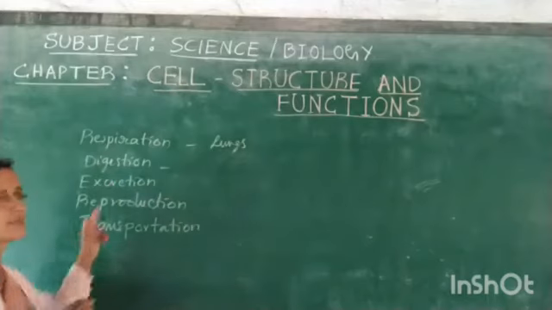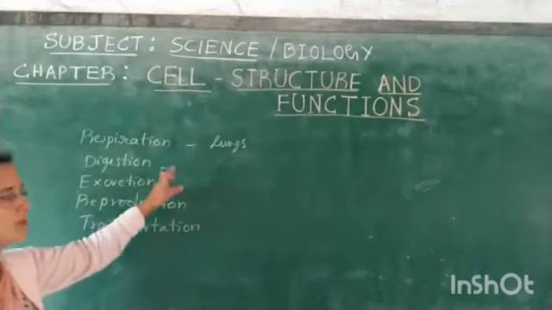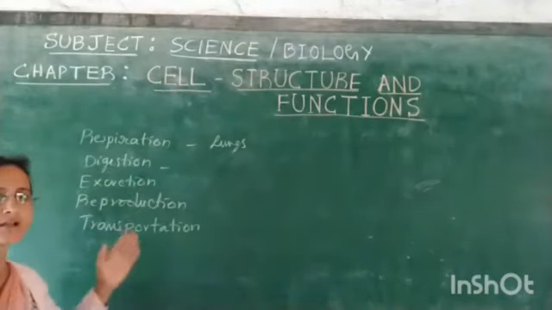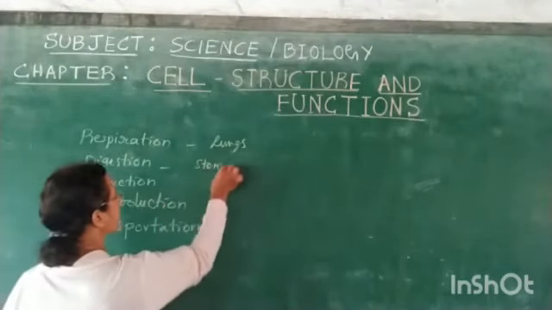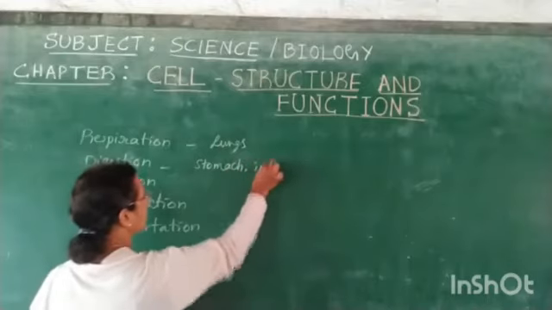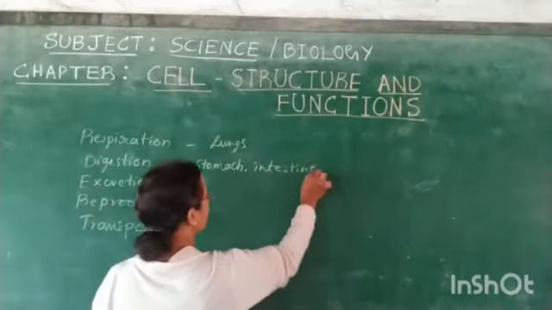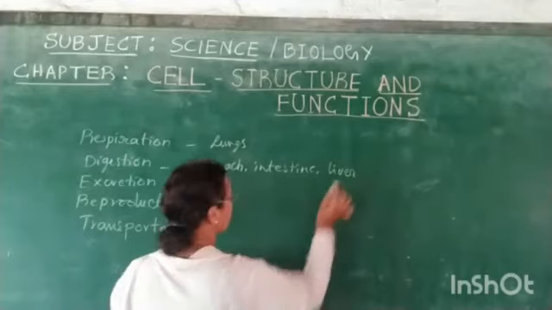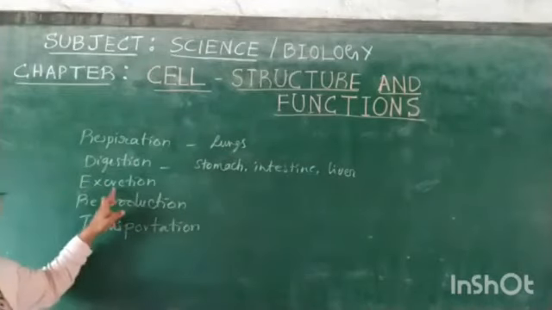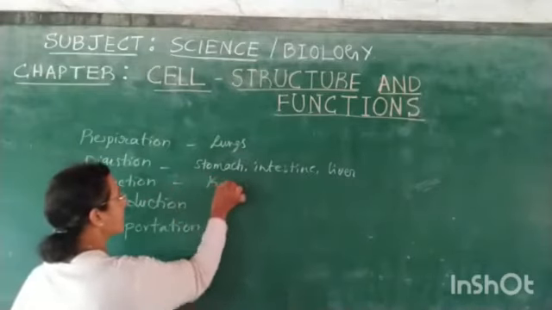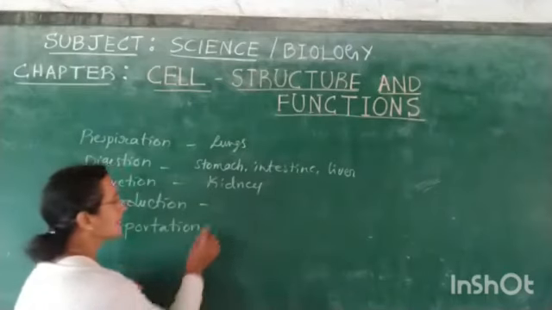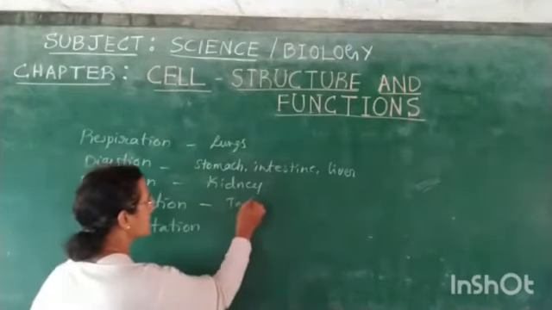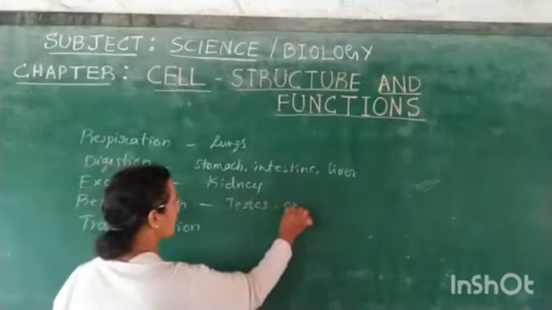When you see the digestion process, you will list the organs of the digestive system like stomach, intestine, liver, etc. Then for excretion, you will name the kidney. In reproduction, you will name the testis and ovary.